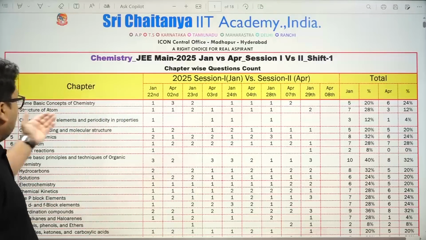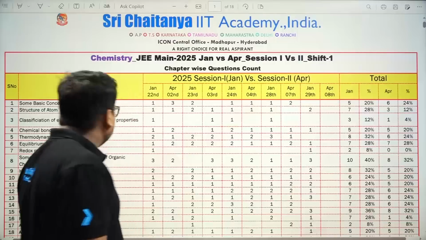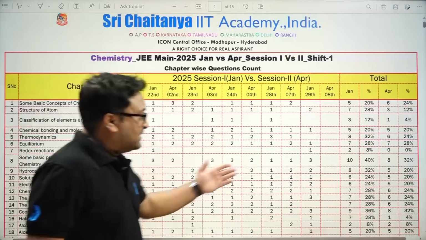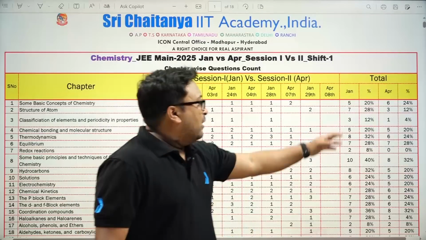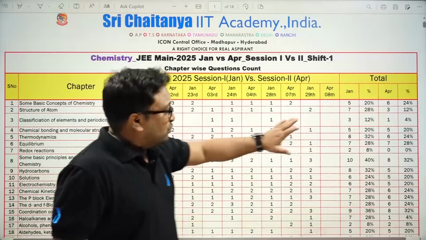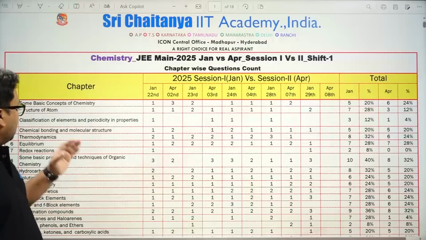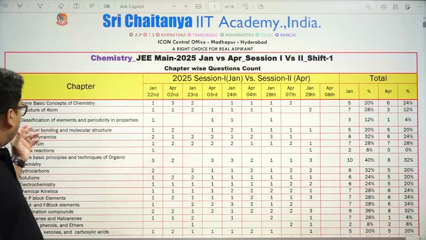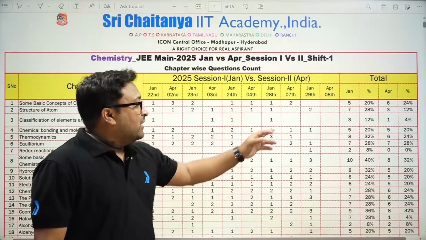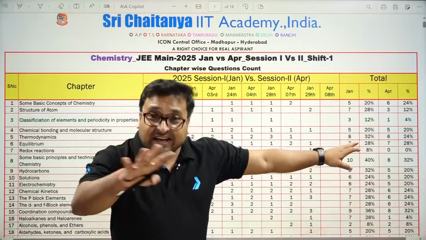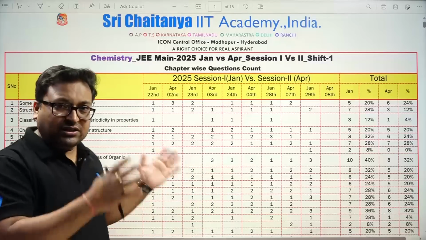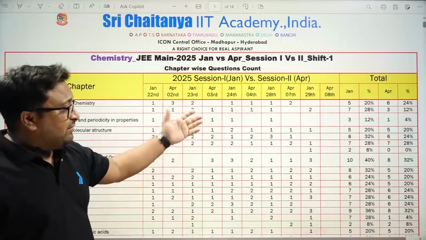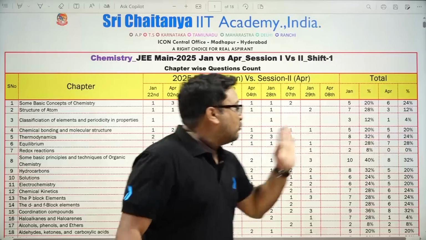Then classification of elements and periodicity in properties. In the January shift the number of questions was 3, but in the April session the number of questions was only 1. The same pattern is seen in chemical bonding. Almost the weightage is equal, because in both first shifts, January overall and April first shift, they have almost the same number of questions.